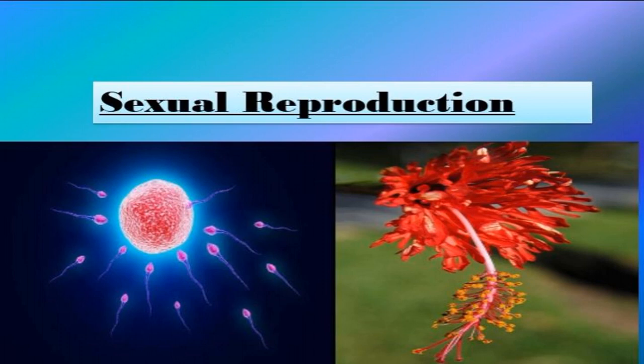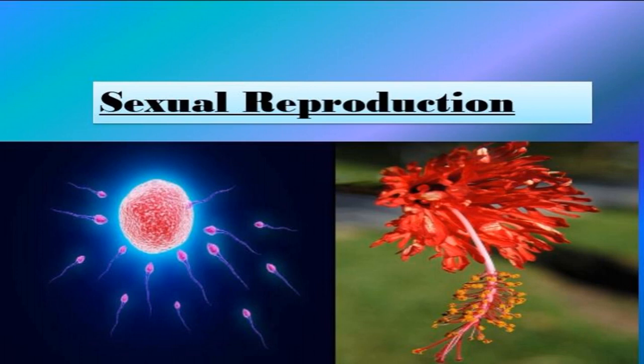Besides, if each generation doubles its DNA, fairly soon there will be only DNA on Earth, with no space for anything else. Then the reproduction involves the fusion of two gametes, that is male and female gametes. In the majority of animals, including human beings, male and female individuals are separate. That is, an individual may be either male or female.